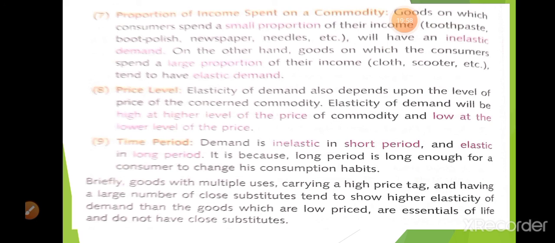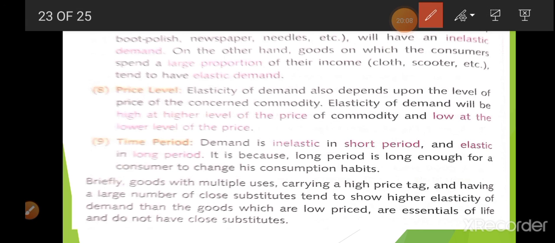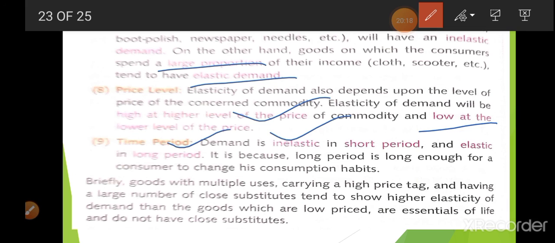Now proportion of the income: if you spend a small proportion, then it is inelastic, and if you spend a large proportion, then it is elastic. Price level: if the price is high, then it is elastic, and if the price is low, then it is inelastic. Time period: short period inelastic, long period elastic.